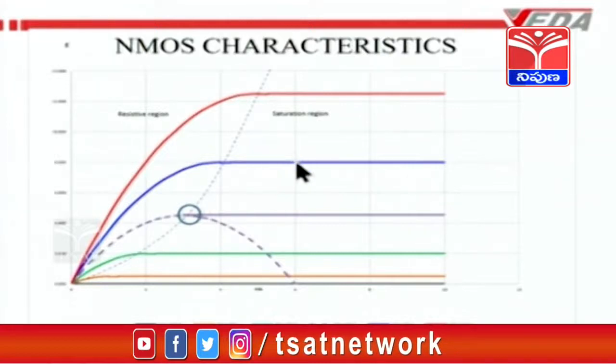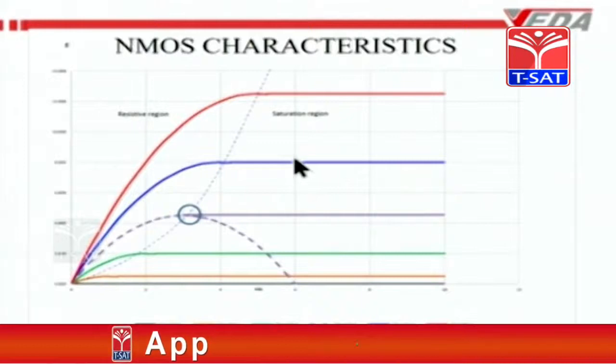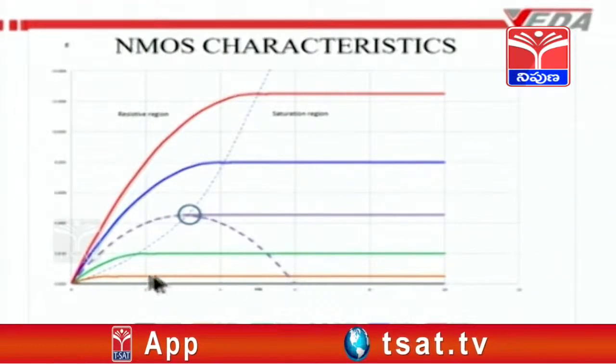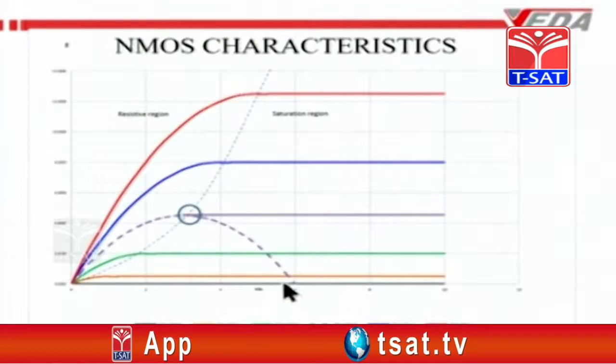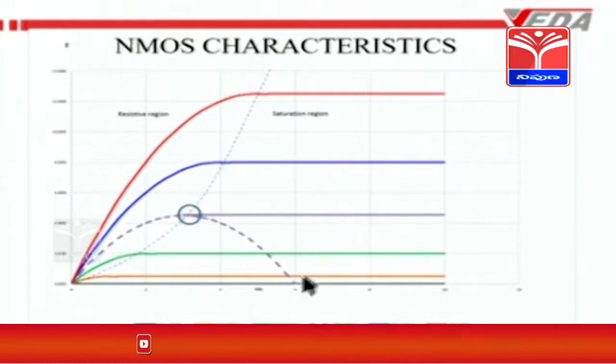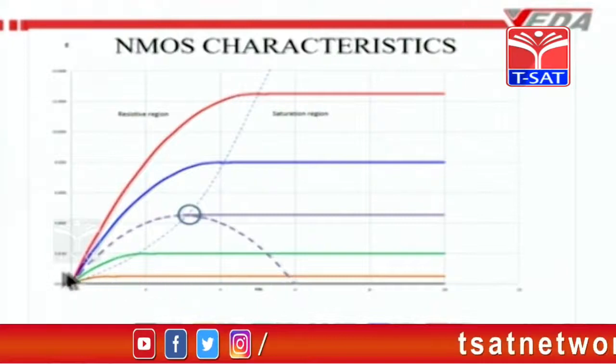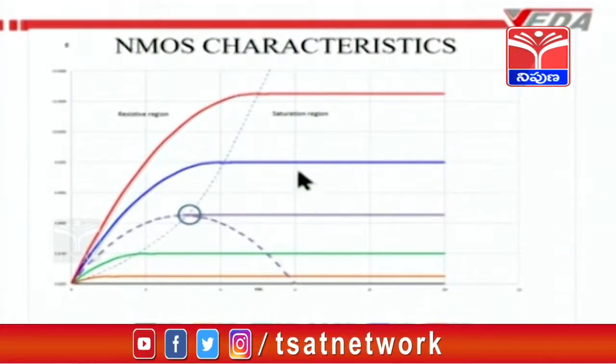The bulk resistance, if you take at this point, will be this voltage divided by this current. At this point the bulk resistance will be this voltage on the x-axis divided by the current on the y-axis.